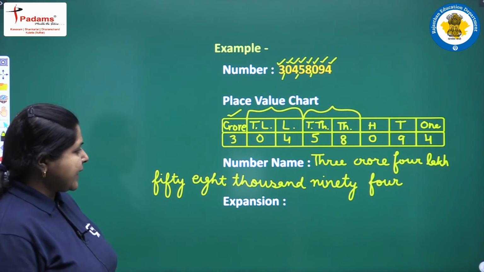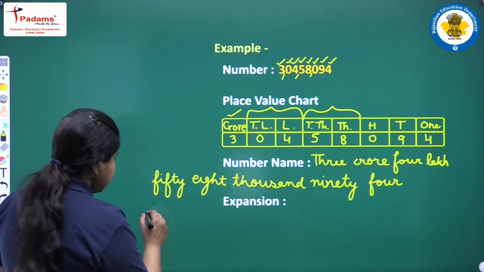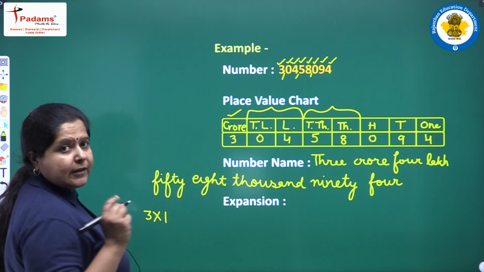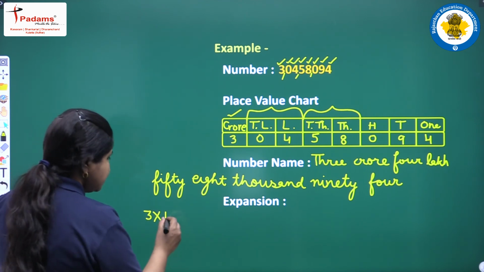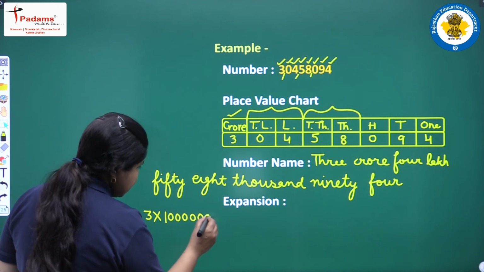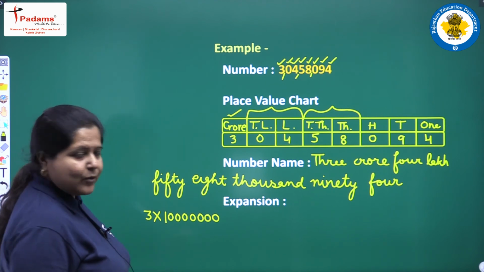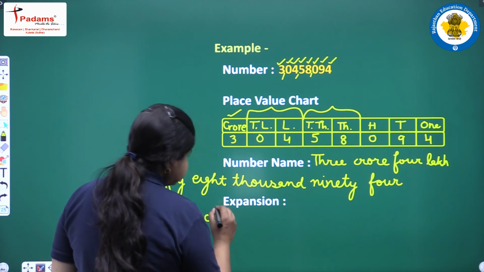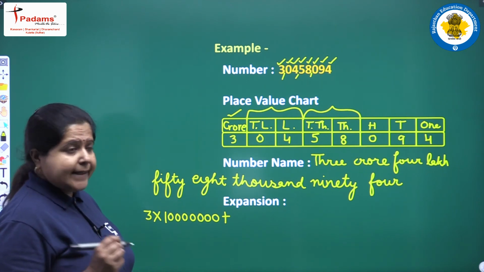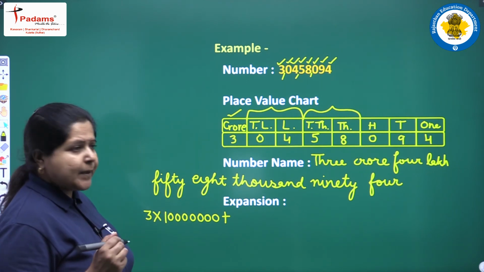Next we will write the expanded form. 3 into how many zeros are there in 1 crore? 7 zeros. So, 1, 2, 3, 4, 5, 6, 7. 7 zeros plus there is no non-zero digit at 10 lakh place. So, we will skip it.